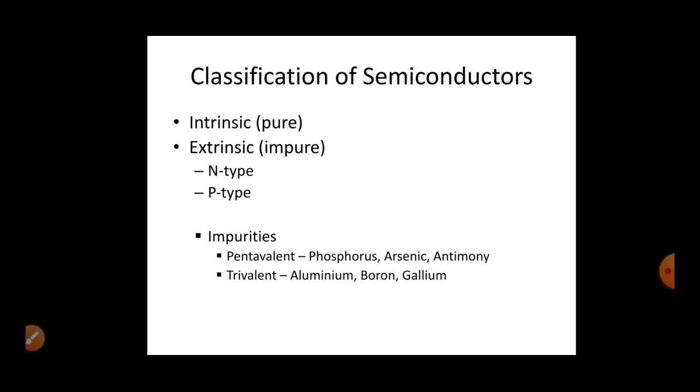If you add trivalent impurities like aluminum, boron and gallium to an intrinsic semiconductor, it is called a p-type semiconductor. In p-type semiconductor, holes are majority carriers. Since the trivalent impurities have 3 valence electrons, there will be one vacant position. Even a small amount of trivalent impurities will involve a very large number of atoms, so it will create millions and millions of holes in the intrinsic semiconductor. That is why it is called extrinsic semiconductor.